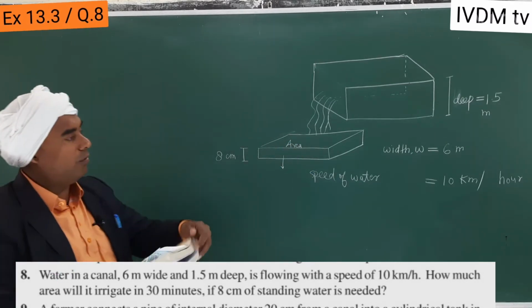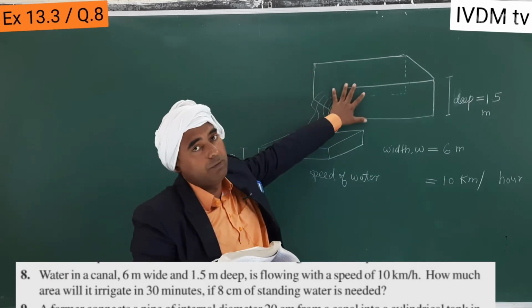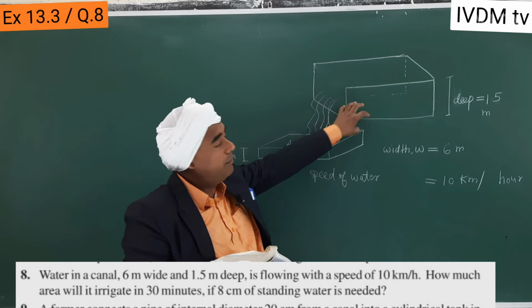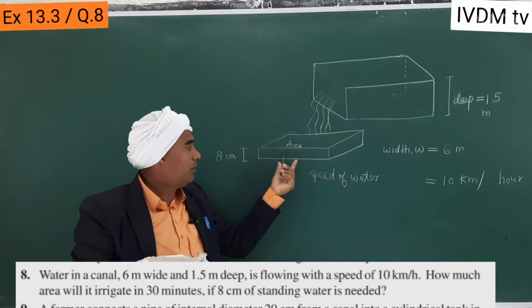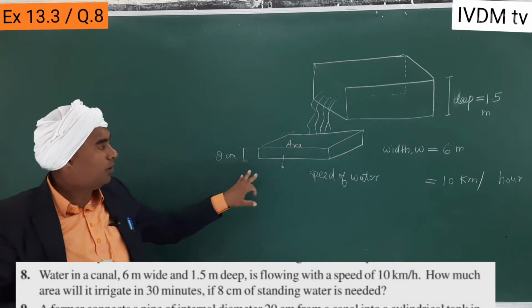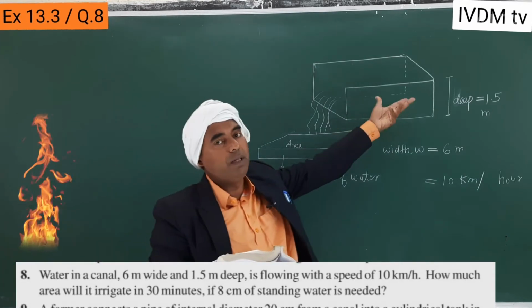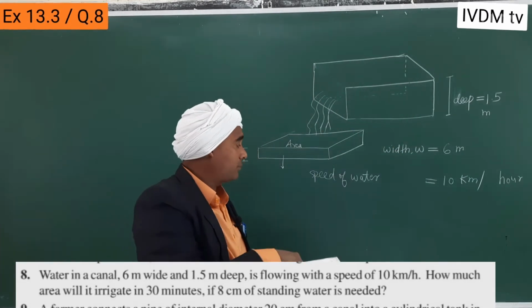So the volume of water of this canal means, in cuboid form, it is again a cuboid form, but you have to find the complete area. So volume is equal to area into height, or here you may say length into breadth, area, and then height.